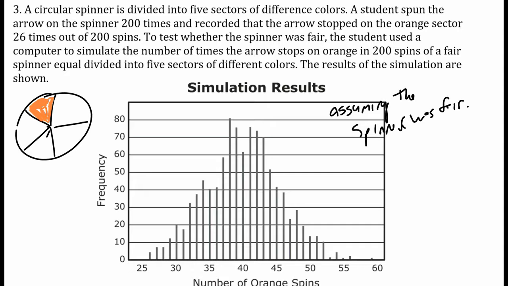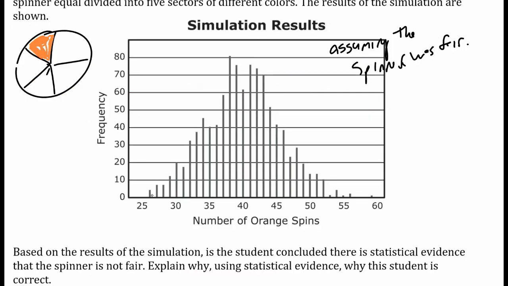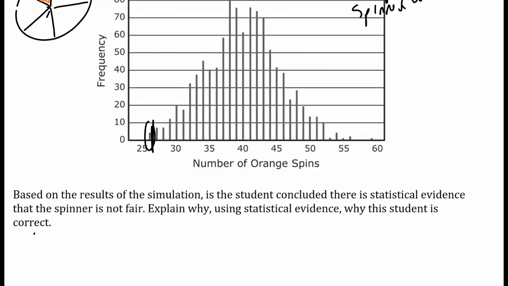Which makes sense that it's centered around 40 because I would expect it to be 40 times out of those 200. So we had a sample of 26 out of 200 times. So if I go down to my distribution here, 26 we can say is just that little guy right there. 26 is very, very extreme. It's very far away from the mean.